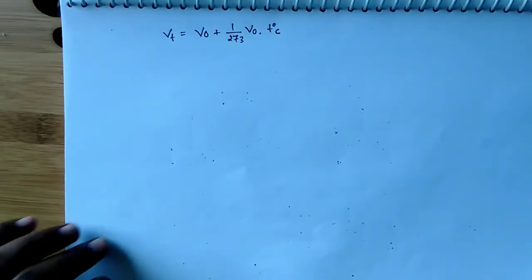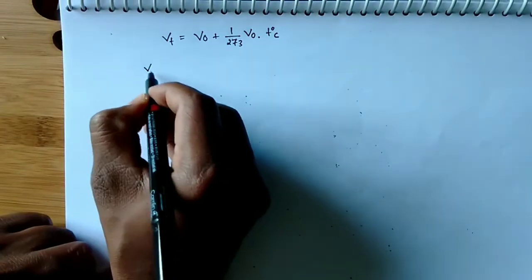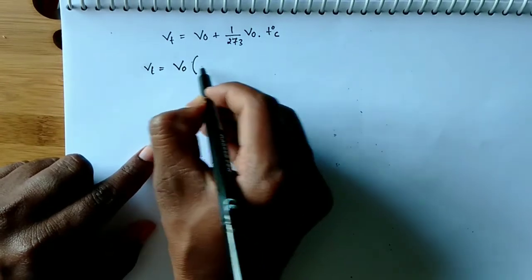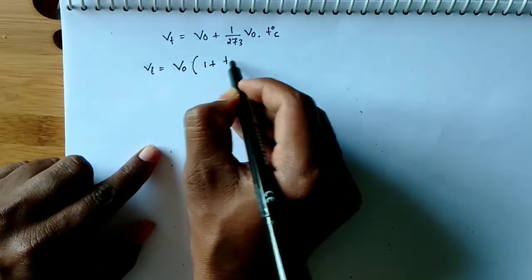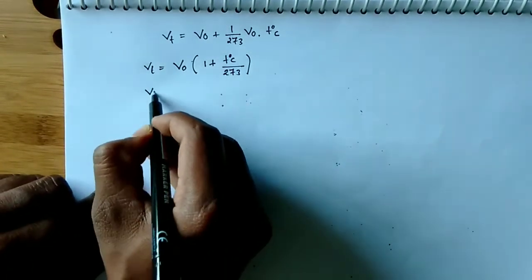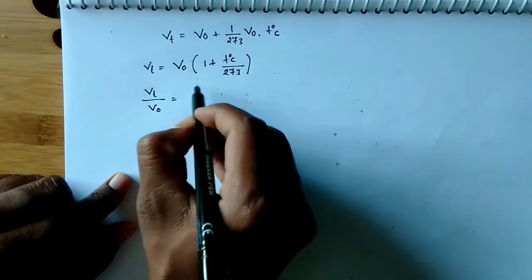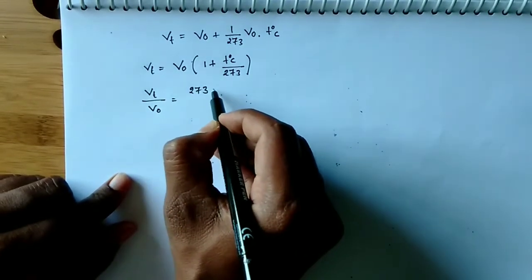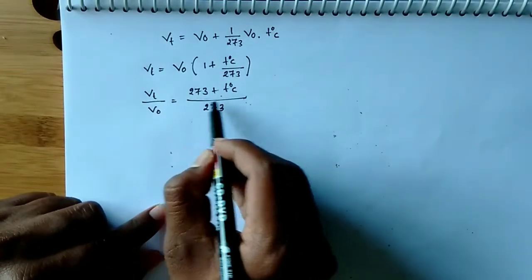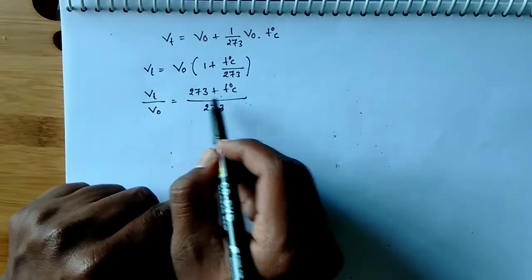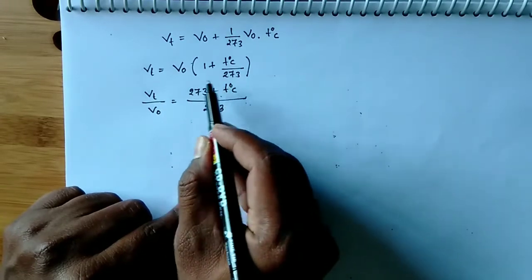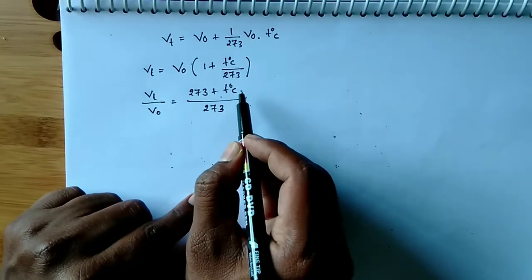From this, shall I write like this? Vt is equal to, I am taking this V naught common, 1 plus T degree centigrade by 273. So, Vt by V naught is equal to 273 plus T degree centigrade by 273. What is this? We are adding 273 to degree centigrade, which means this is absolute temperature, that is Kelvin scale.